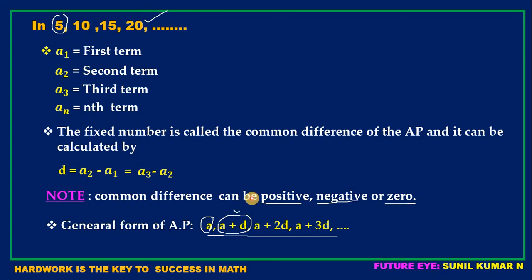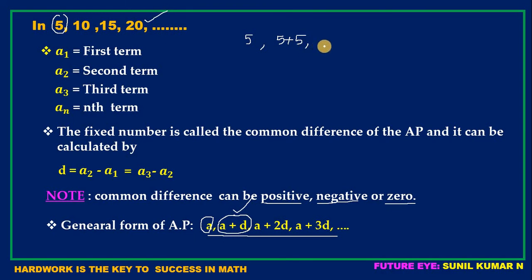How did I get A plus D? Look at this example, children. Here, first I have taken 5, isn't it? This is the first term. Next, 10: how did I get it? That is the first term plus the common difference, which is 5 here. So 5 plus 5 gives 10.